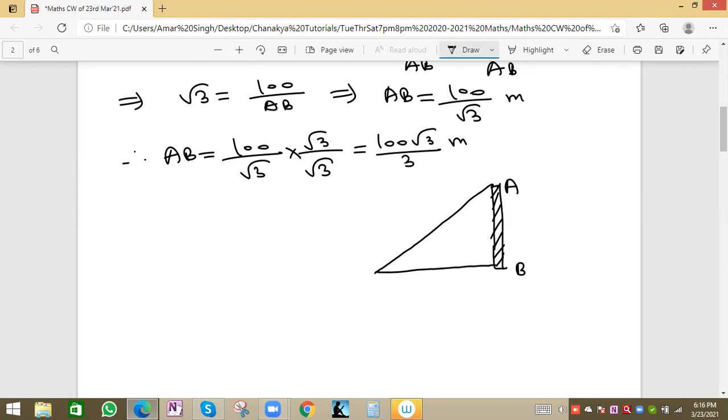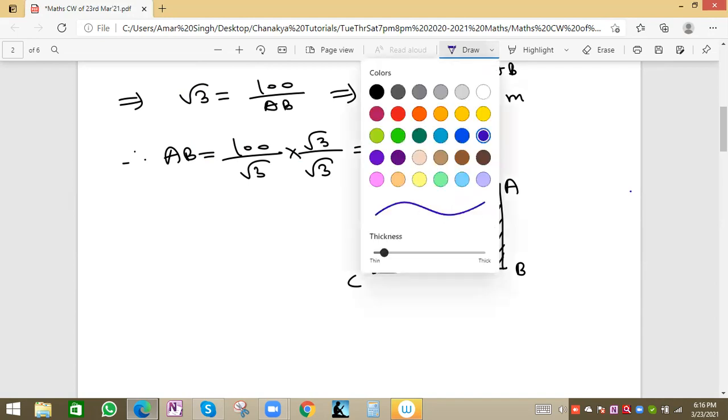Initially his friend was at C, and this angle will be the angle of depression, because this is the line of sight from A to C, since the person is at point A, and it is going down. From this horizontal we take this angle as, suppose, 30 degree, because from A this boy or person is observing his friend at C. In a normal observation, this line and this line will be parallel, so this angle will be the same 30 degree.